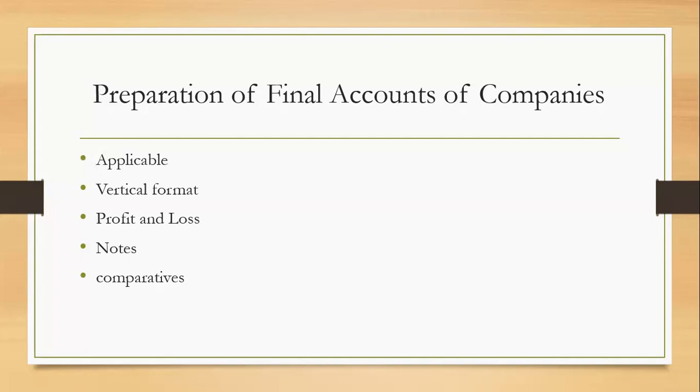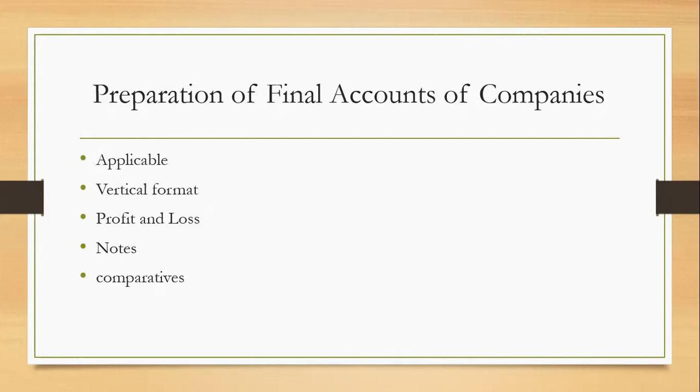And now comparatives. In the format of final accounts, we prepare two columns for amounts, one for the previous year and one for the current year, to compare the figures of both years. Only when it's the first year of incorporation will there be just one column for amount, but after that every time there will be two columns, for the current year and the previous year.